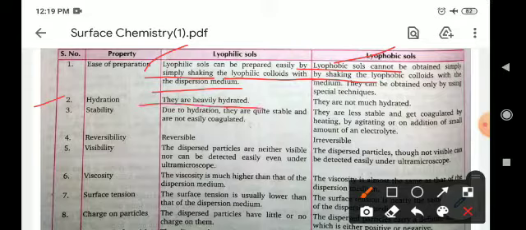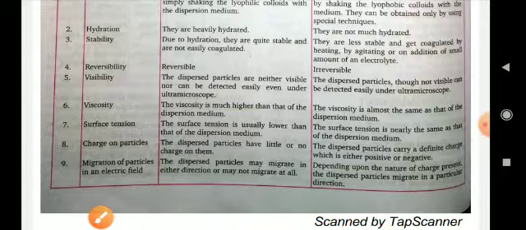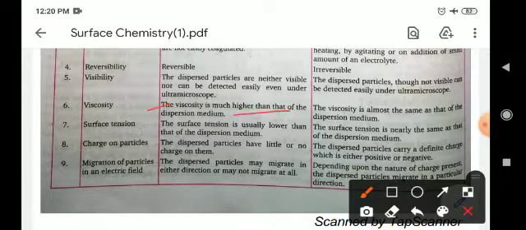Hydration: lyophilic sols are heavily hydrated, meaning they can absorb water. Lyophobic sols are not much hydrated. Stability: due to hydration lyophilic sols are quite stable and not easily coagulated. Lyophobic sols are less stable and get coagulated by heating or agitating. Reversibility: lyophilic sols are reversible but lyophobic sols are irreversible. Visibility: dispersed particles of lyophilic sols are neither visible nor easily detected, but lyophobic particles can be visible and detected easily. Viscosity: the viscosity of lyophilic sols is much higher than that of the dispersion medium, while for lyophobic sols the viscosity is almost the same as that of the dispersion medium.